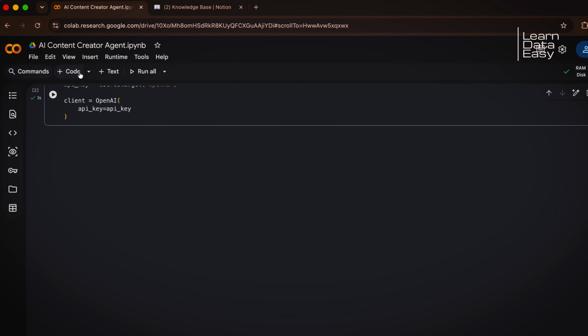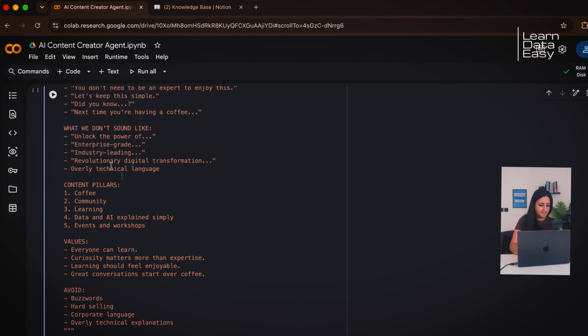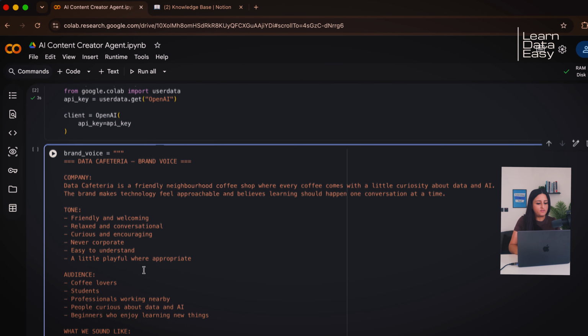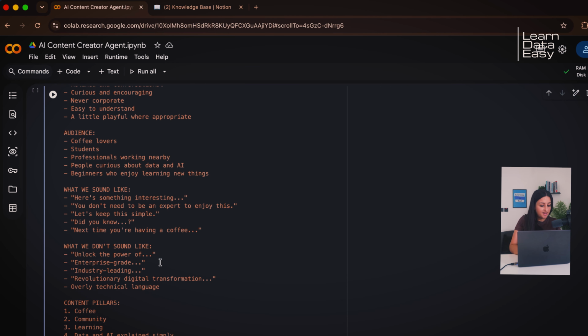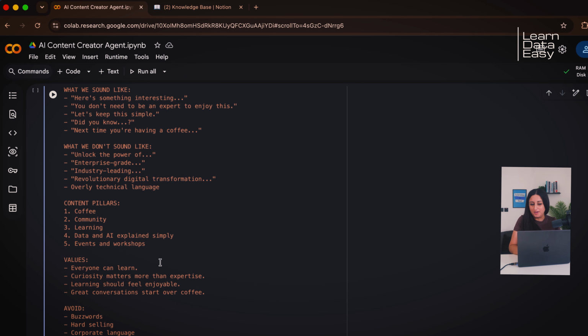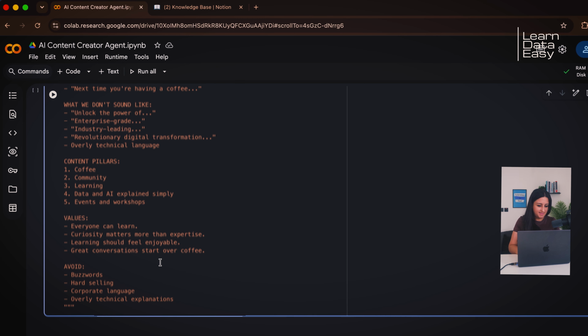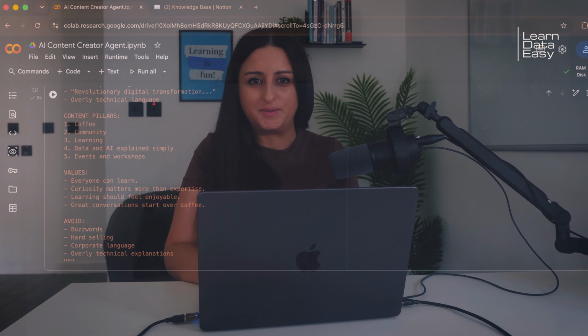Now let's define the most important part of the entire system, and that's the brand voice. Okay, we're going to create a new cell and paste the brand voice that we've already curated beforehand. So we can see we have the tone, the audience, what we should sound like, what we don't want to sound like. We have the content pillars, the values, and what to avoid. Let's run that to make sure there are no errors. We're not expecting an output from this stage.